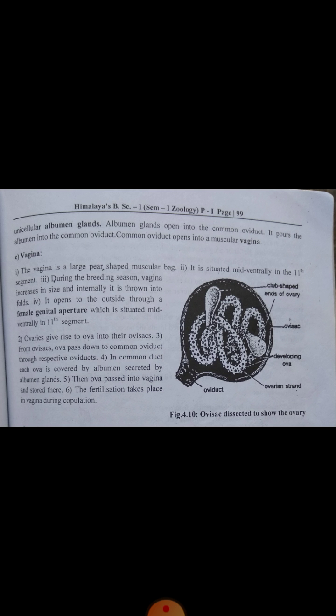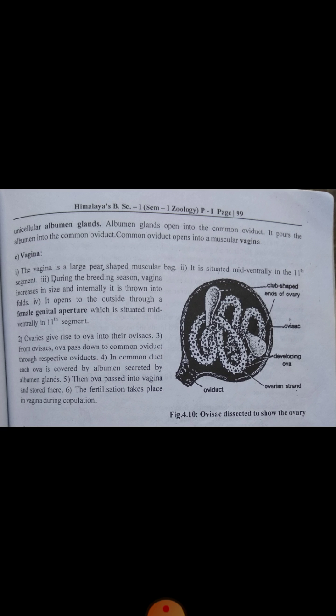Next, the vagina. The vagina is a large pear-shaped muscular bag situated mid-ventrally in the 11th segment. During the breeding season, the vagina increases in size and internally it is thrown into folds. It opens to the outside through the female genital aperture, which is situated mid-ventrally in the 11th segment.